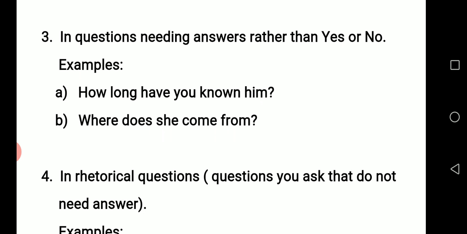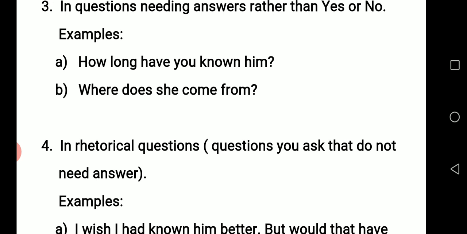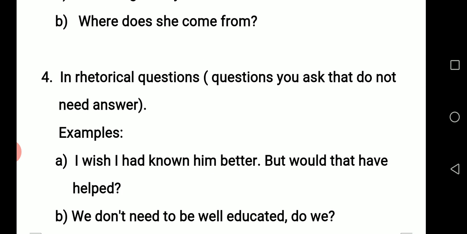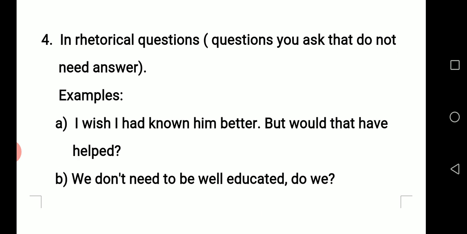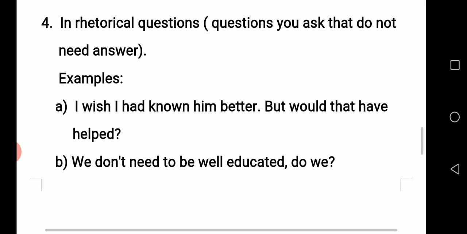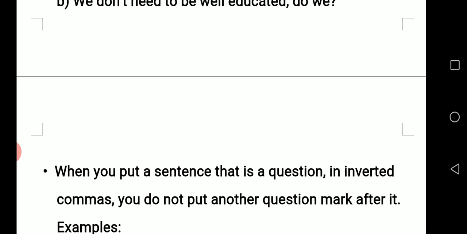Question mark. 4. We insert the question mark after rhetorical questions. Remember, the rhetorical questions are questions you ask that do not need answers. We remember this in our literature. Rhetorical questions, questions that don't require answers. Examples. I wish I had known him better, but would that have helped? Question mark. We don't need to be well educated, do we? Question mark. These are rhetorical questions. So whenever we ask rhetorical questions, we insert the question mark.